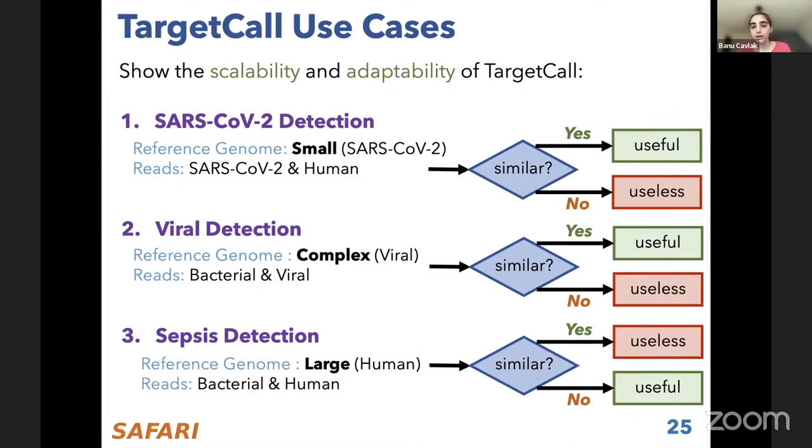And this is to show that TargetCall can scale well to large reference genomes, and we have a human reference. And what we want to identify is all the bacterial reads in a sample that has bacterial and human reads. The difference is this time we don't know which bacterial reads we are looking for. Basically, we are checking for any kind of bacterial read in our sample. That's why instead of searching for specific ones, we just filter out what we don't want, which is the human reads. And that's why in this use case, anything that is resembling the reference genome is identified as useless, unlike the other ones.